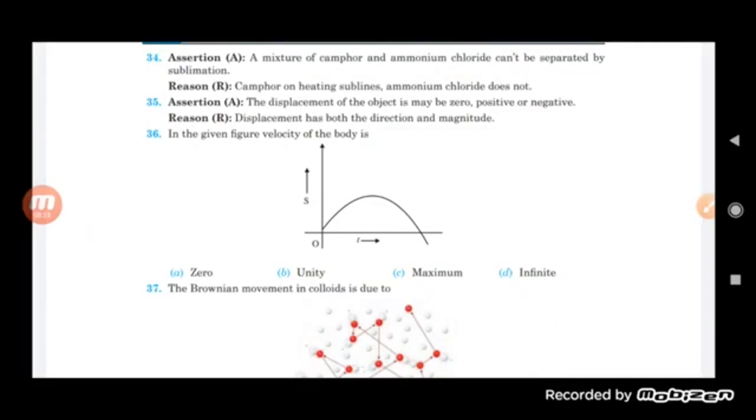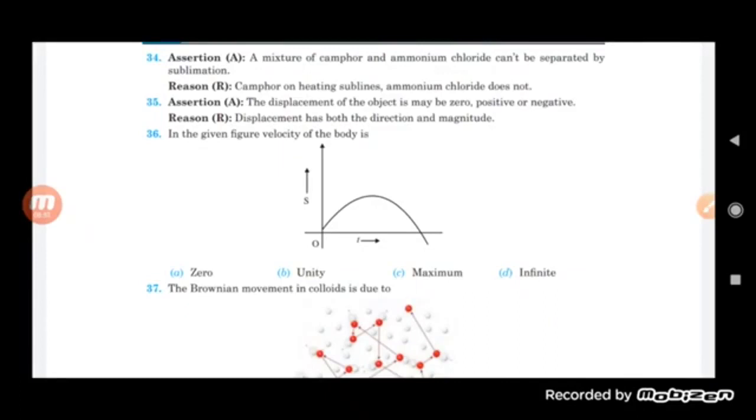So when we mix both of them, we cannot separate them from each other because both sublime only. So here the reason is wrong, but the assertion is the correct one. According to that, in question number 34, we will say that it is the C option, in which the assertion is true but the reason is false.